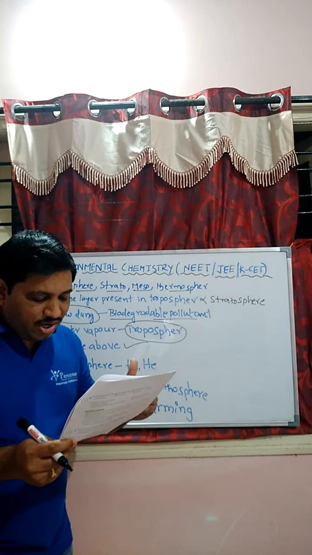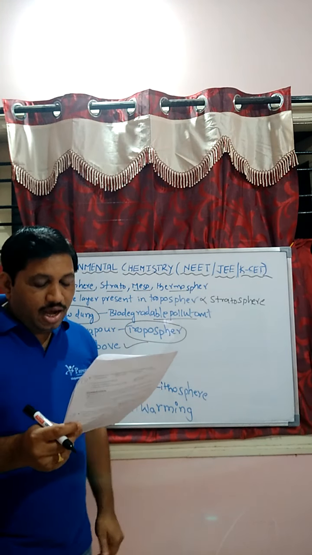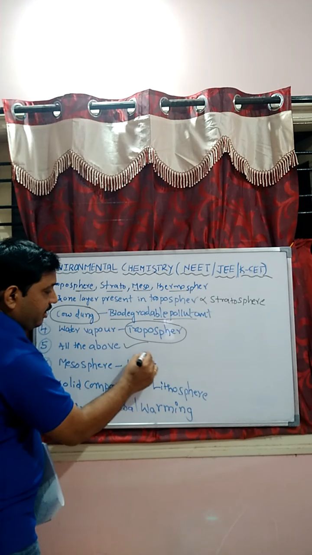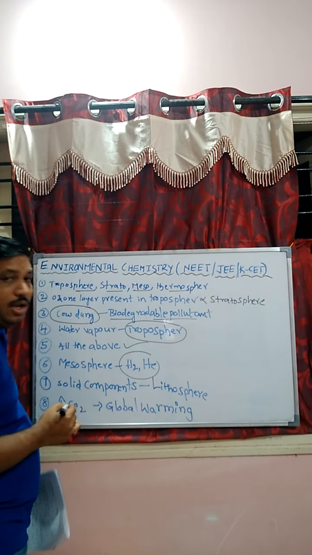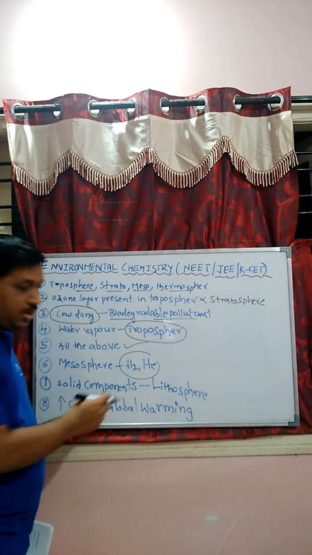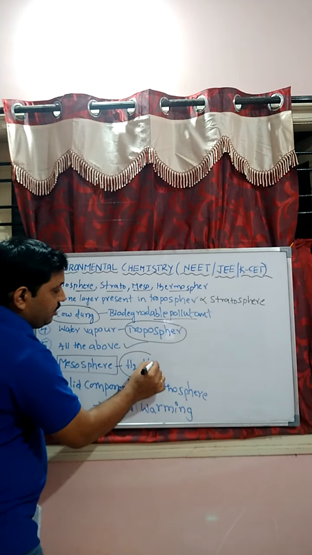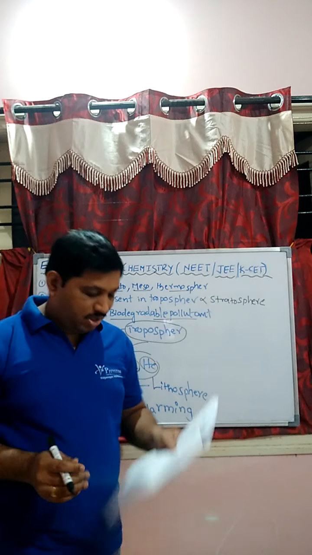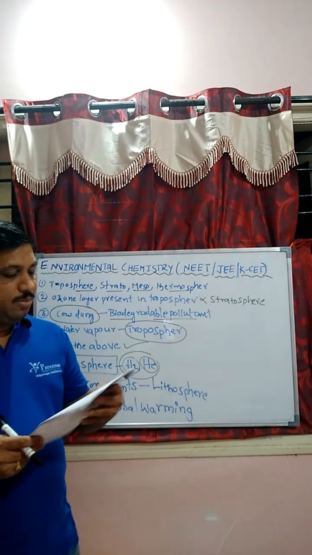Next one, question number 6. In which of the following regions are hydrogen and helium present? That is mesosphere, student. The mesosphere contains two gases, hydrogen and helium. This question is not there in the PU board syllabus, student. It is not in the NCERT textbook, but we collected it from different books. Hydrogen and helium gases are present in mesosphere.